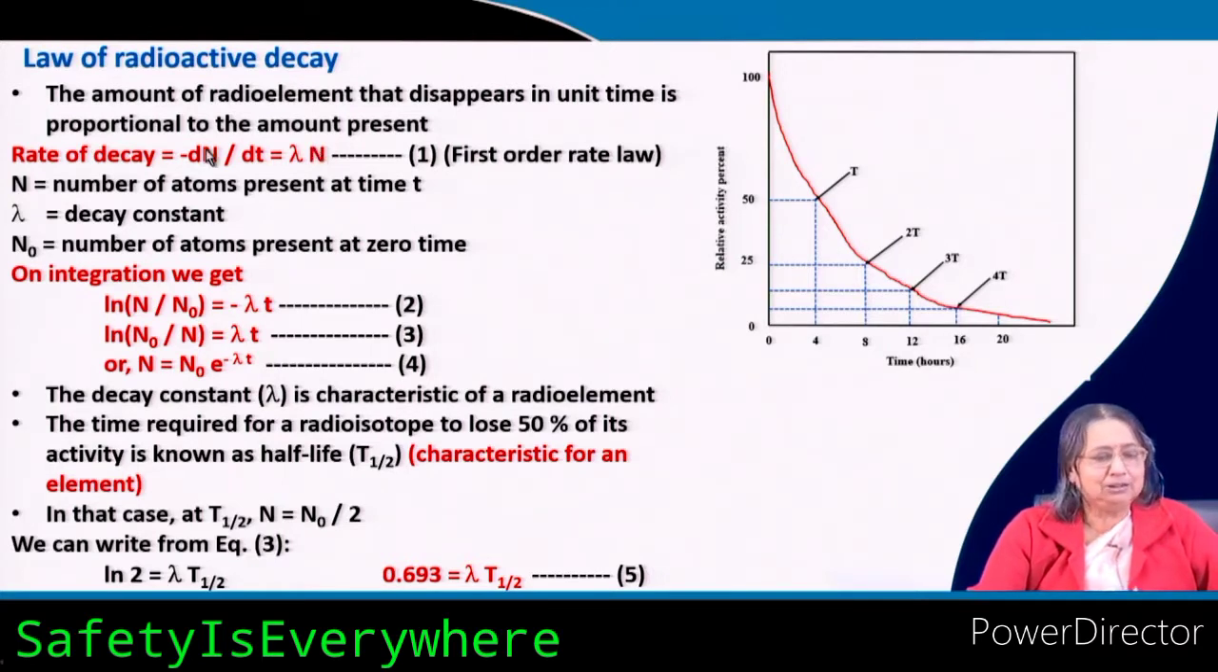Just like the first order, where rate is proportional to the concentration at that time. Here also you can see dN/dt is minus, why? Because this is disappearing. So, minus dN/dt equals lambda into N. So, what is the difference you see here?